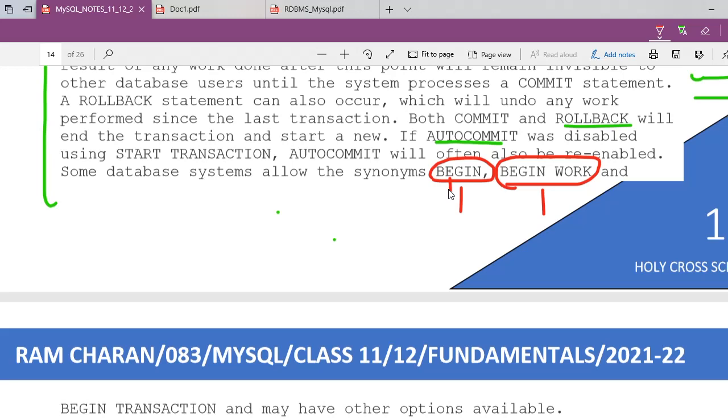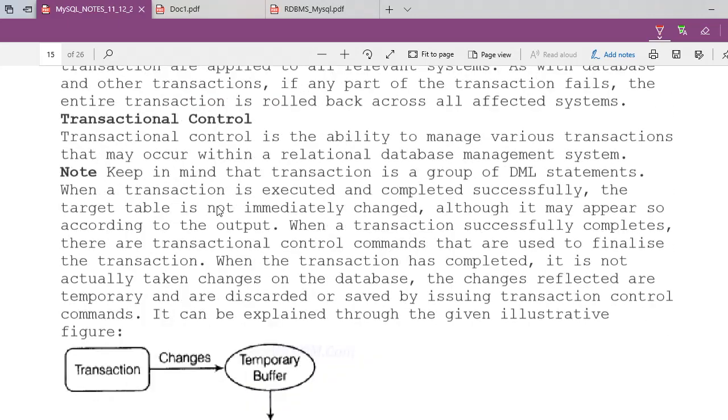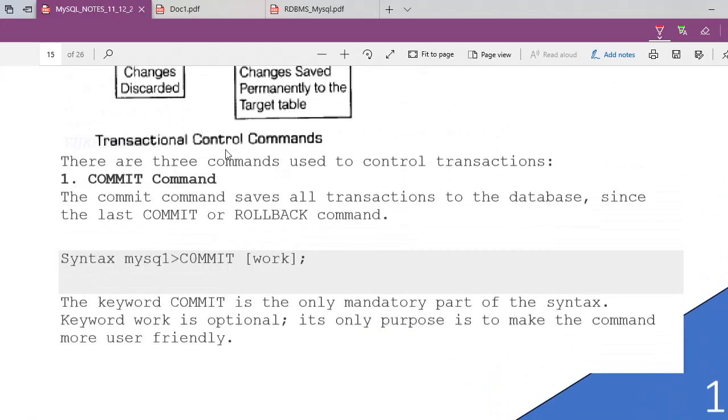So here you see, when you begin a transaction, many options are there. You can make save points, which I'm going to let you know a little later. Now here you see the commit command first, commit and then work. So whatever work you did, suppose I had written 5 lines of query, then I write commit. Those 5 lines of query will be permanently saved in MySQL. Are you getting it? You will not understand until I show you practically.